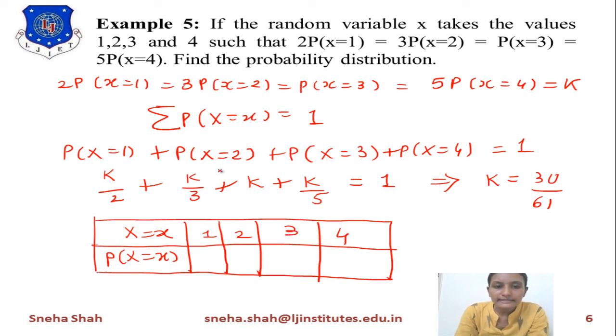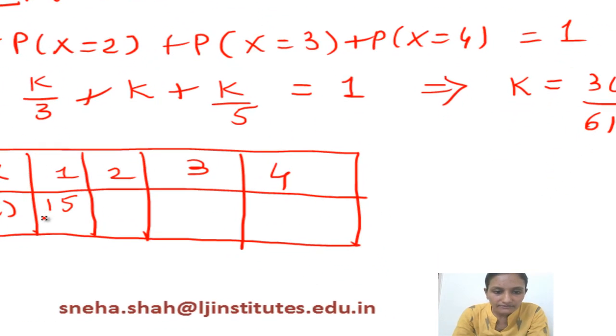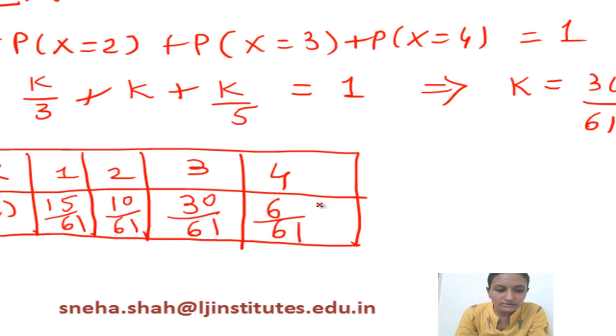Now if we calculate for x equals 1, its answer is k by 2. It means 30 by 61 divided by 2. So the 2 will be cancelled out, and this term becomes 15 by 61. Similarly, we find the values for 2, 3 and 4. The answers are 10 by 61, 30 by 61 and 6 by 61. So this is your final answer.